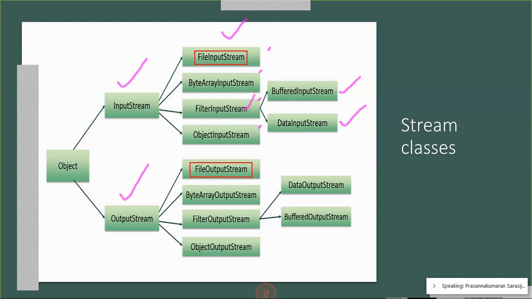Inheritance means from a base class or parent class, we are inheriting some properties from the parent class and modifying things and building a new class.